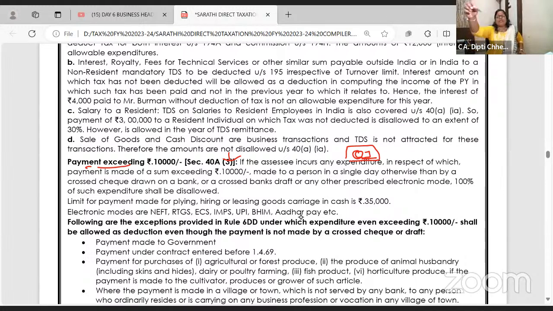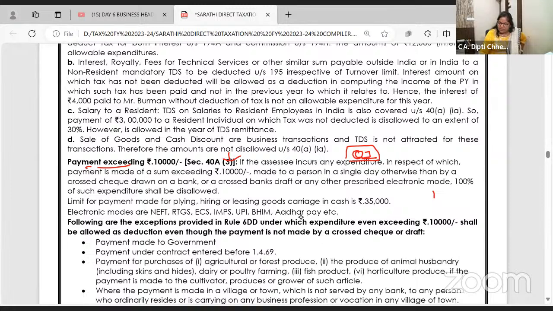I sent my person to the stationery market to get stationery of 12,000. He got 12,000 of stationery in cash. I said no, above 10,000 you have to make payment by electronic mode: RTGS, NEFT, UPI, whatever, an online transfer. Why did you pay cash for 12,000 of stationery? Okay ma'am, sorry, I forgot.